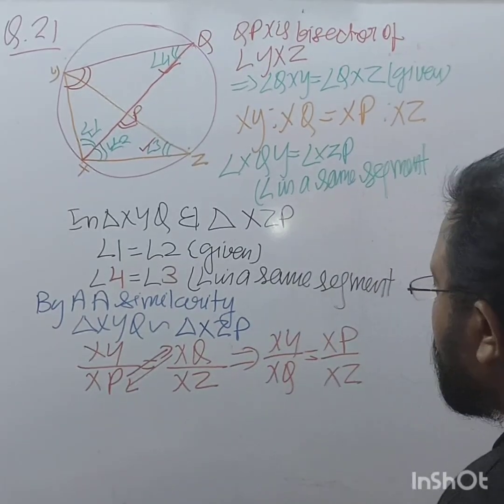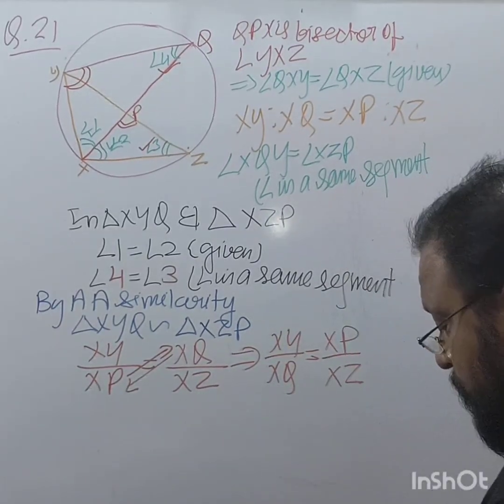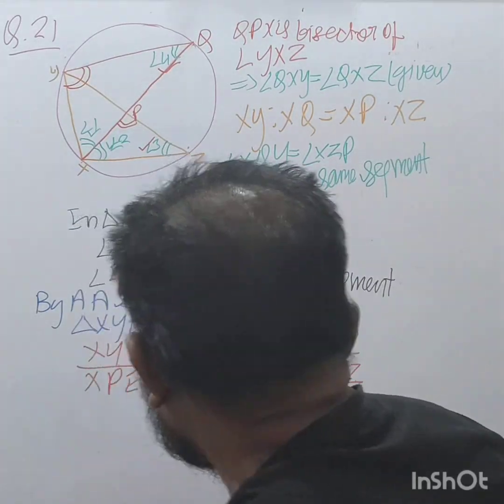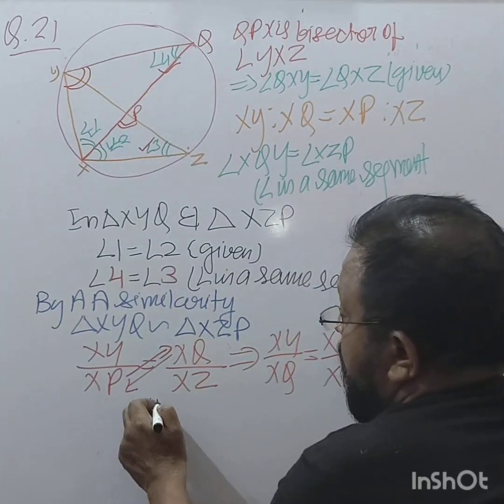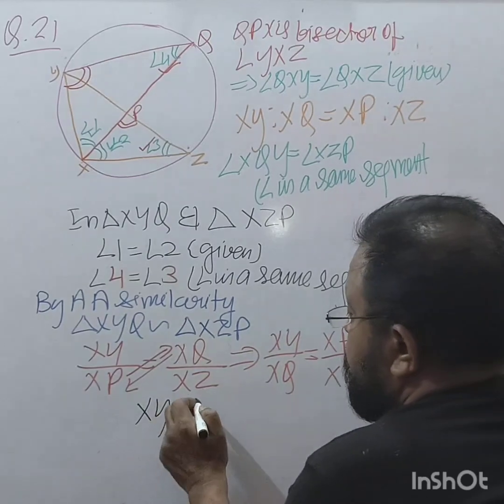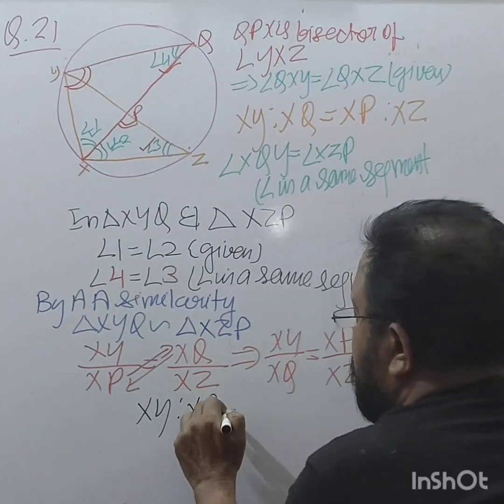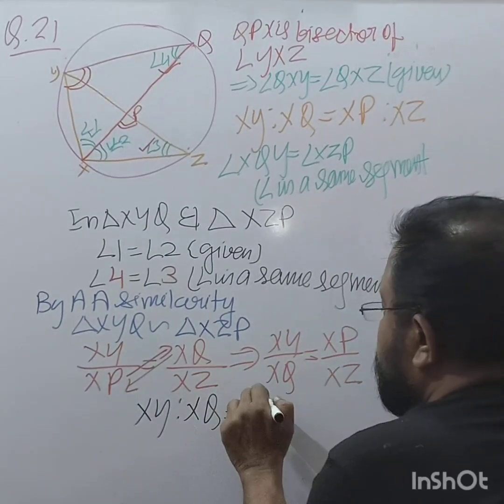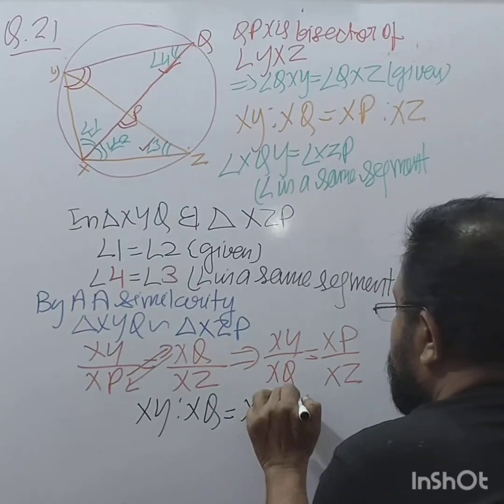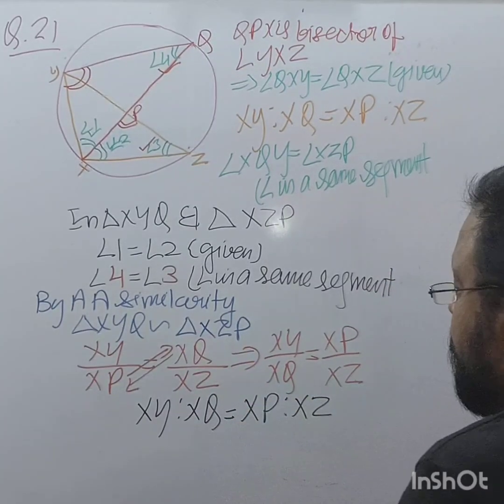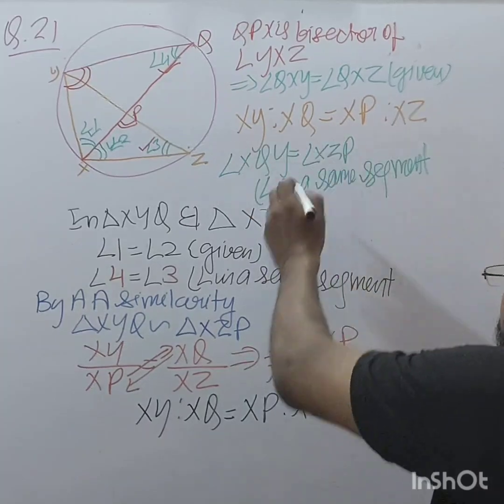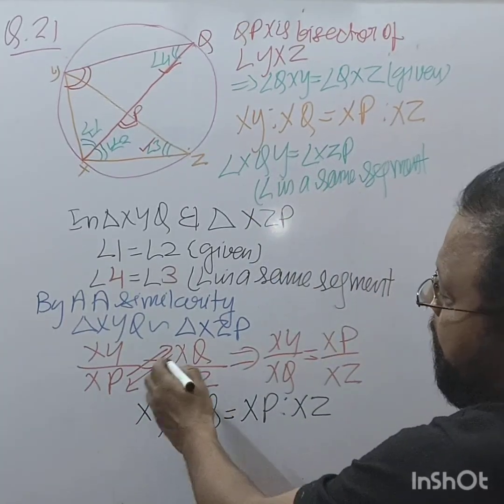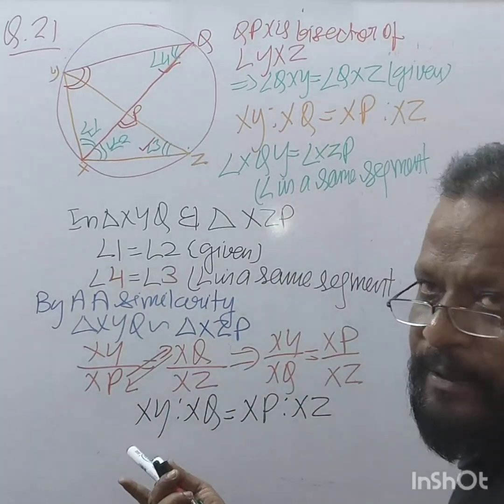So now you can write XY ratio XQ is equal to XP ratio XZ. Getting? Same thing you are getting? So this is how we did that.